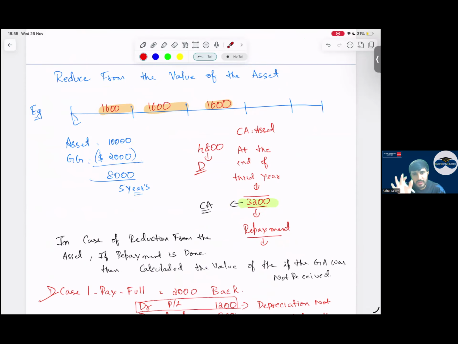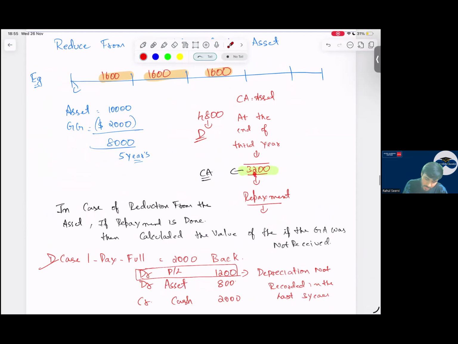What is the depreciation you have recorded for 3 years? 4,800. Now the government is saying to you, repay this amount. The government is saying repay the full 2,000. When you repay, cash is going out by 2,000.